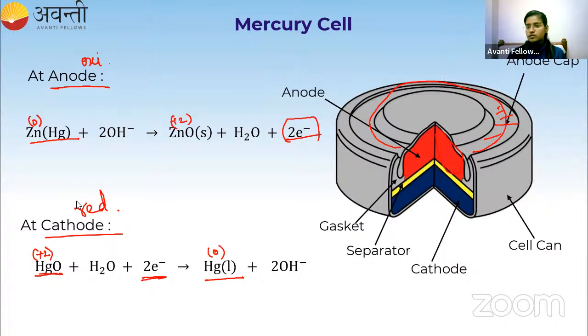Clear for all? So this is all about the primary batteries. So study the definition for primary battery. The batteries which cannot be reused again are called primary batteries. There are two examples given to us: one is dry cell and the other one is mercury cell. In both the cells, we have studied two reactions which occur at both the electrodes. You need to know which one is getting oxidized and which one is getting reduced in each cell. So that is all you are going to do.